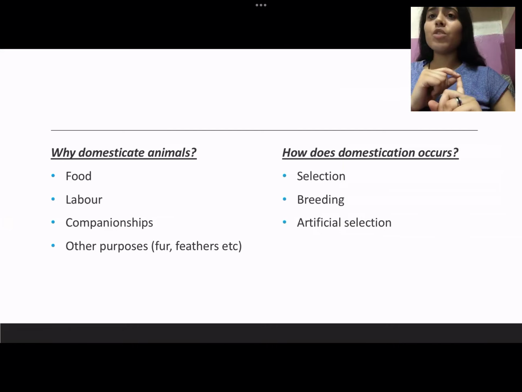Next is how domestication occurs. First of all, we select which organism is to be domesticated. Another step is breeding them to increase their number for our profit, and another is artificial selection. We particularly keep those traits which are beneficial to us. All the traits which are not beneficial are removed from the progeny.